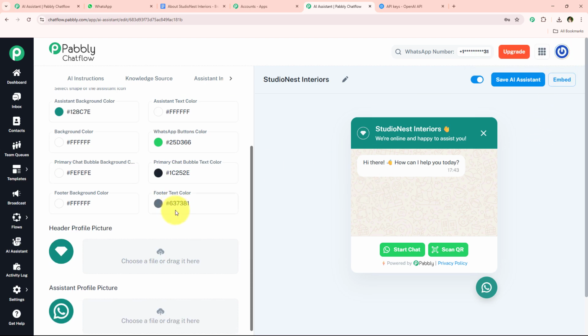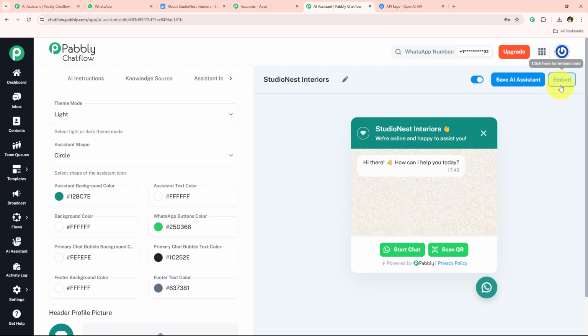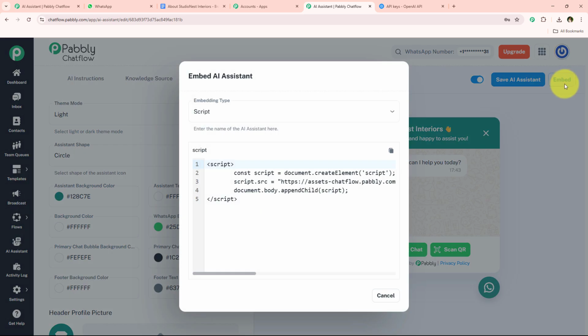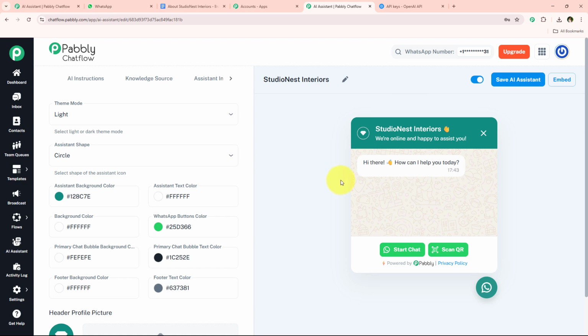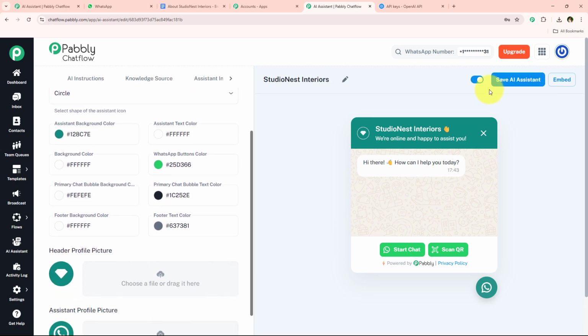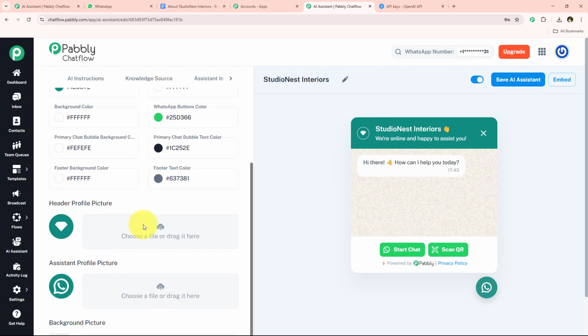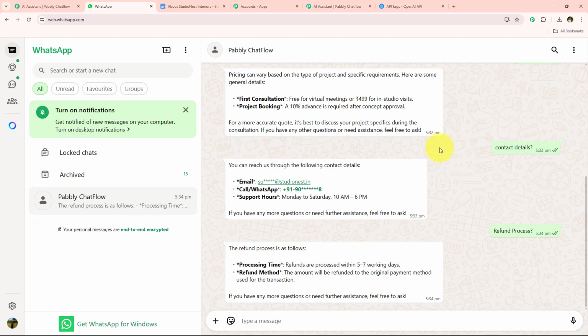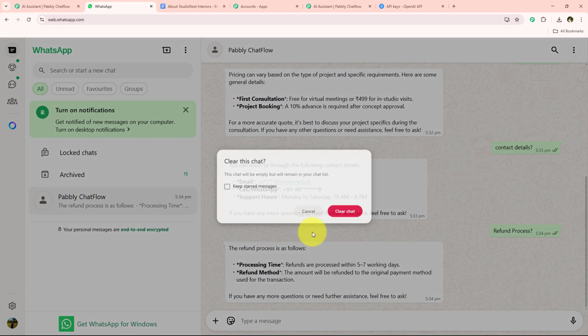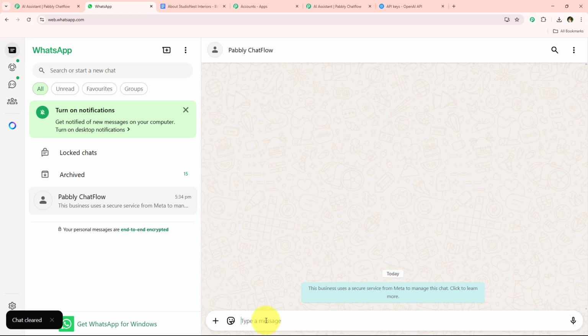Further, you can add this AI assistant on your website simply by going towards this embed button, and over here with the help of this script you can simply add it to your website too. Now, after creating this AI assistant, I'm just going to show you the proper working of this. For that, I'm just going to open my WhatsApp, and first I'm going to clear the previous conversation, and let's say I'm going to start fresh.